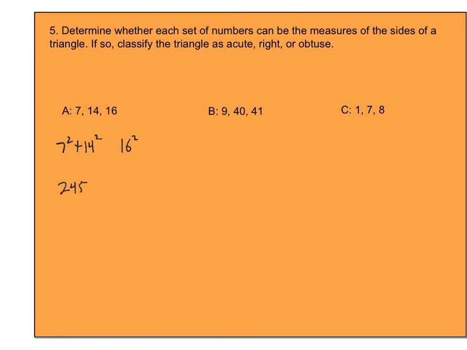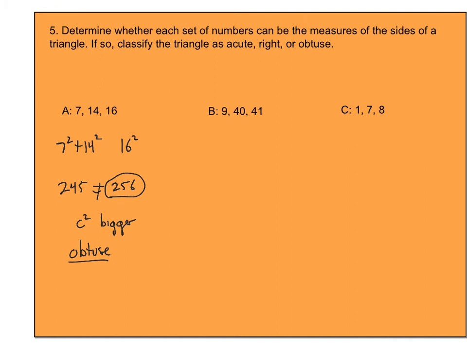Then 16 squared will be 256. So they're not equal. This one is clearly bigger, so that means c squared is bigger. That means I'm dealing with an obtuse triangle.